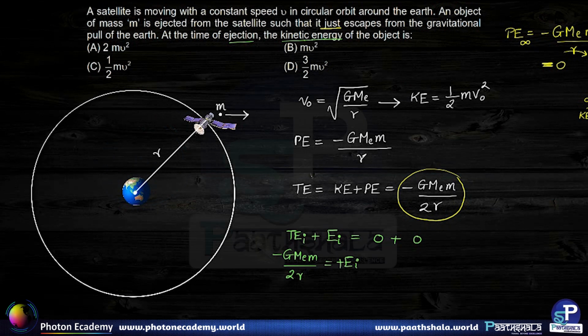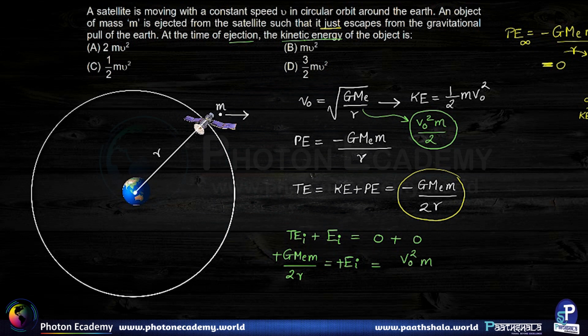If we convert this into a positive quantity, E imparted is going to be EI. So EI is going to be equal to G Me m upon 2r. Now we know that under root G Me upon r happens to be Vo. So EI is going to be Vo square into m upon 2. So this is the energy given to the object.